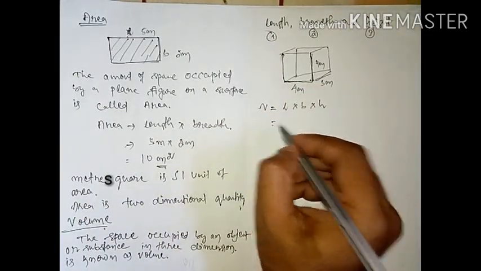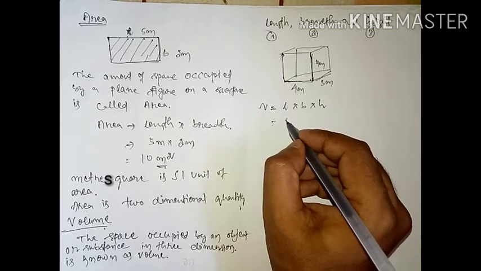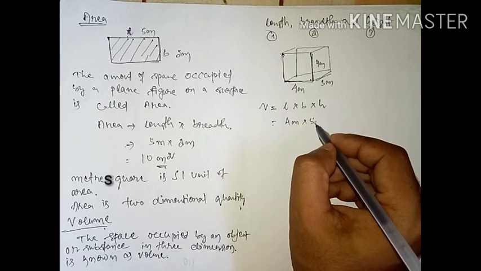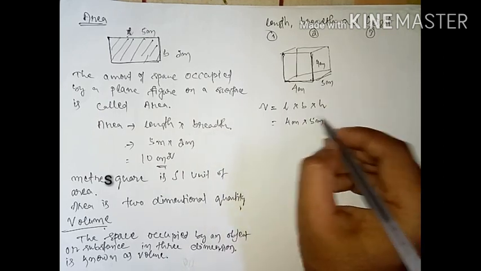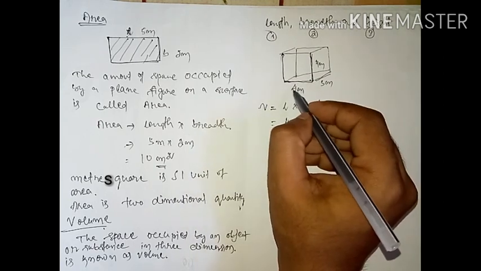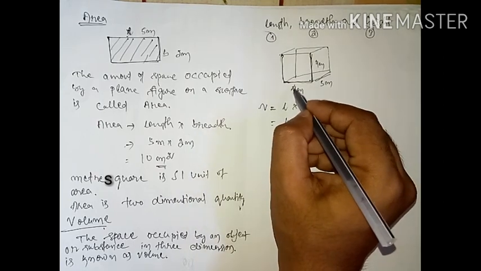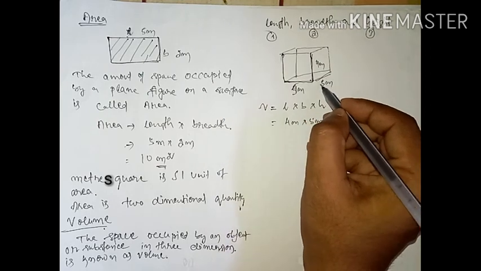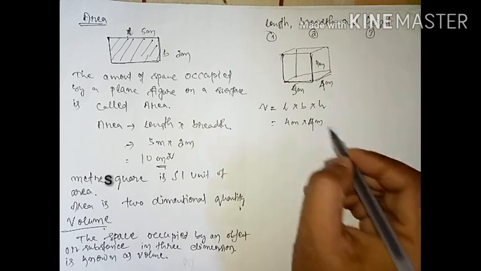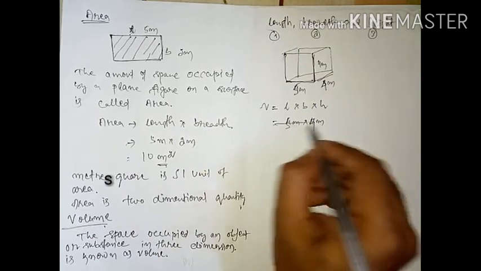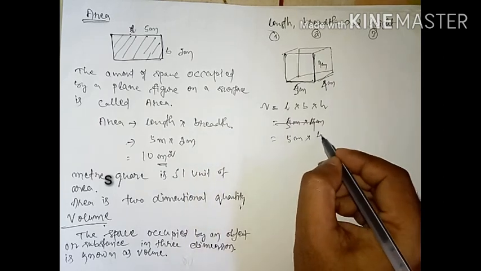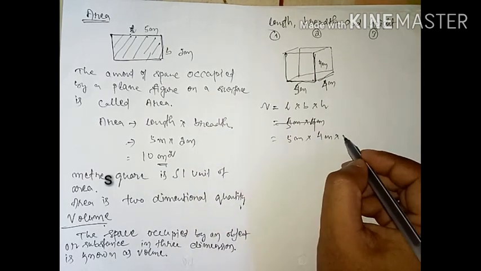So what will be the result? The length will be 4 meter, breadth will be 5 meter. Then suppose we are changing this one: length is 5 meter, breadth is 4 meter, and height is also 4 meter.